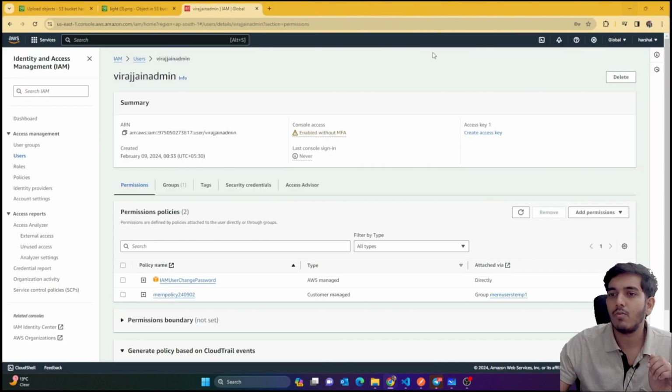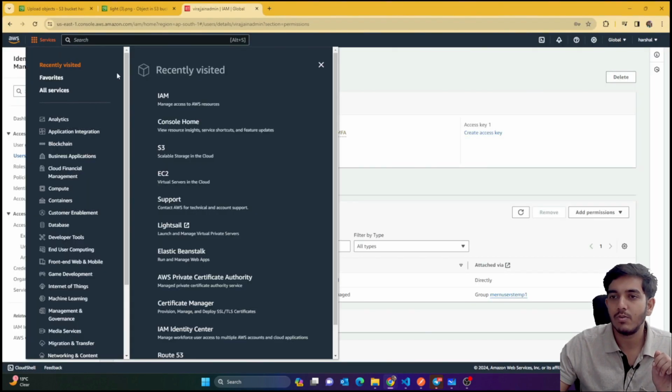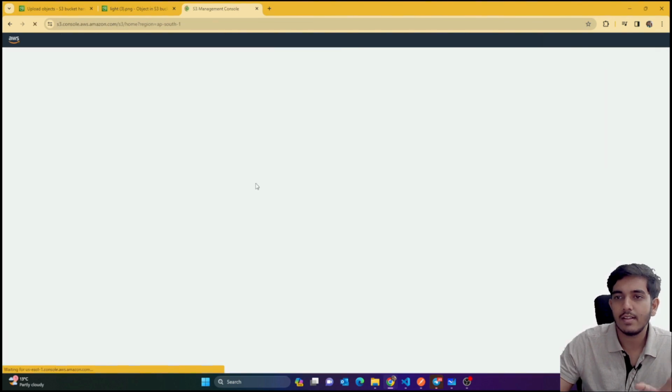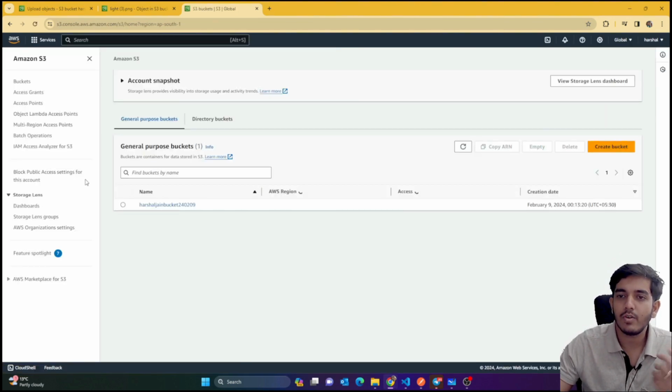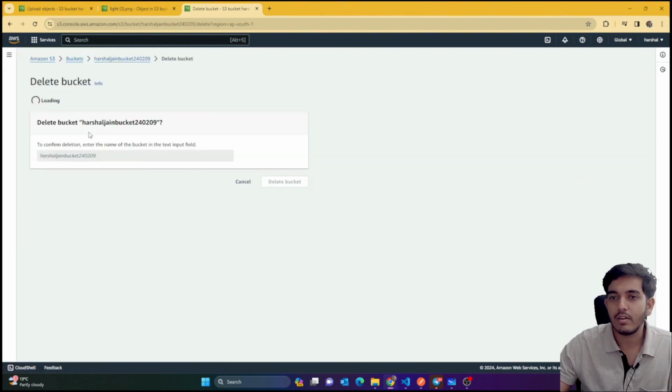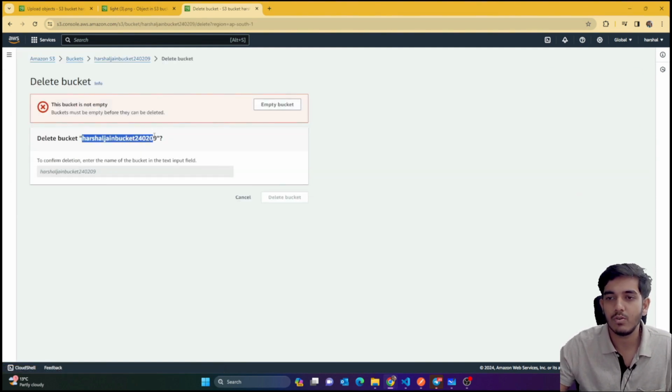Okay, so right now I am just going to go to services, and in services I'm going to select S3. You can see that I selected S3. Now here you can see right now I have one bucket. I'm just going to delete this bucket, so delete. I'm just deleting some old bucket so that you don't get confused. So I'll just copy this and paste it here.